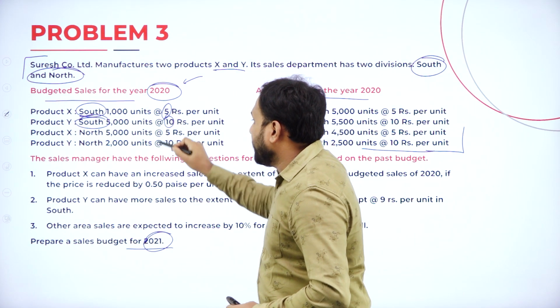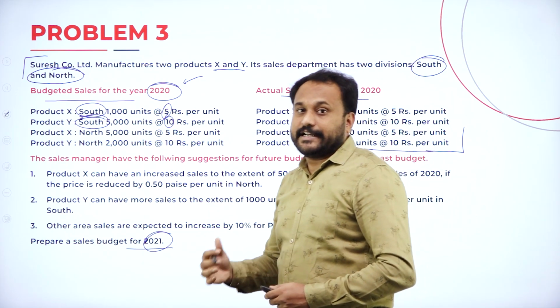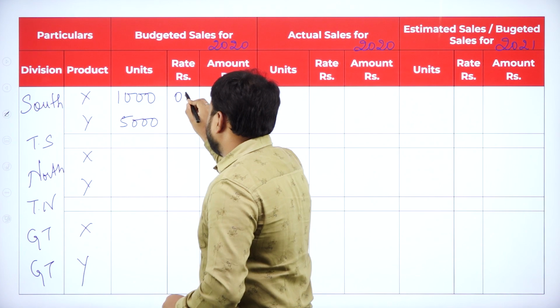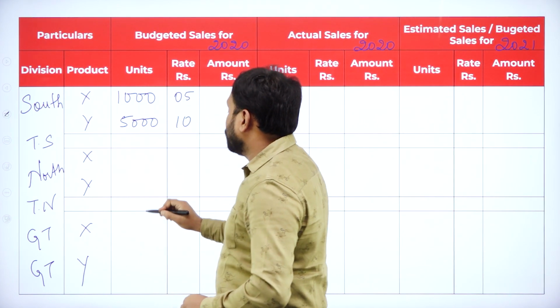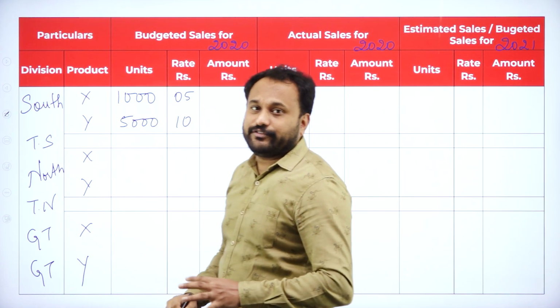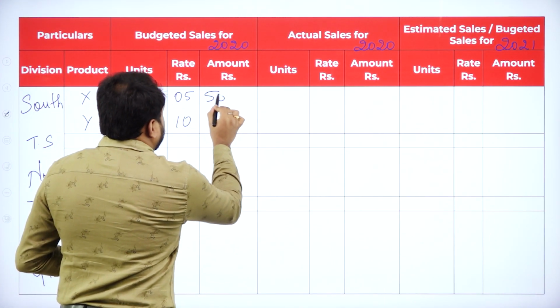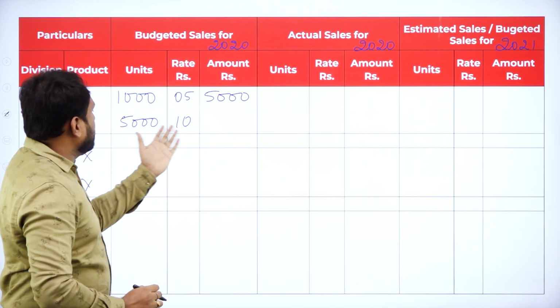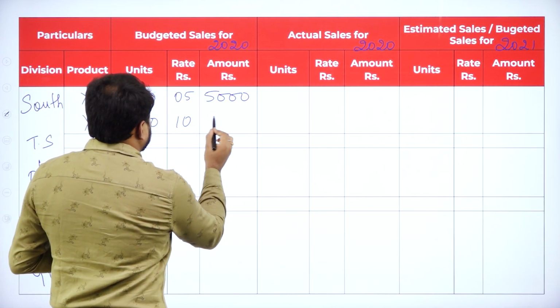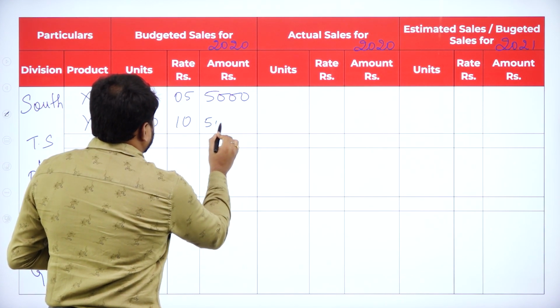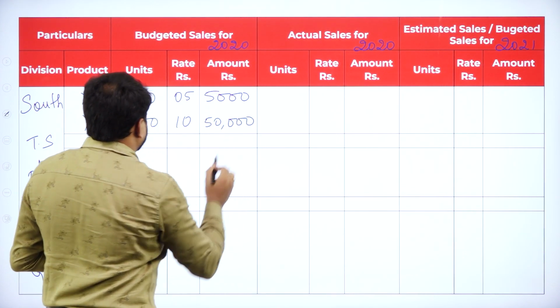Let's go with the rate is how much here? 5 rupees and 10 rupees is what our rate is all about. So we'll write here X is 5 rupees and Y is 10 rupees. 1000 into 5 is 5000, and here 5 tens as 50, in the sense here you will write 50,000.